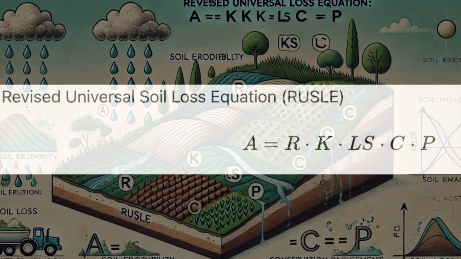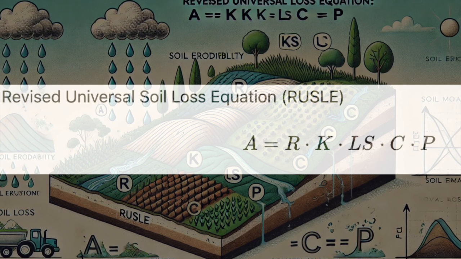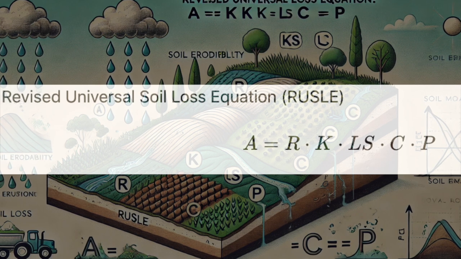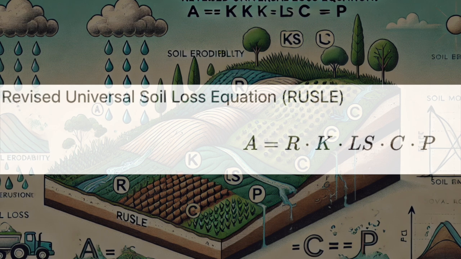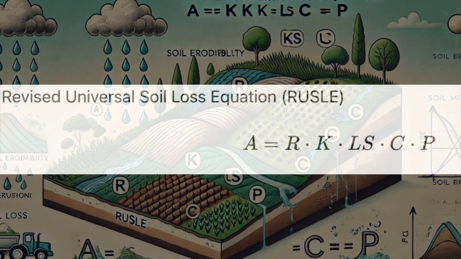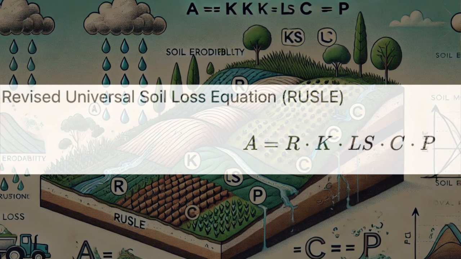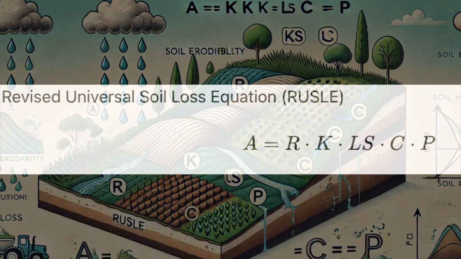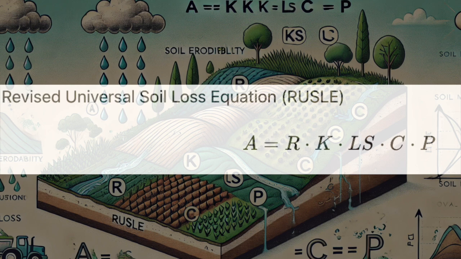And it's not just about keeping the soil. It's about all the life that depends on it. Healthy soil is full of microorganisms, insects, and all these creatures that are important for nutrient cycling and decomposition. So when the soil erodes, we lose way more than just dirt. We lose a whole ecosystem. It's about preserving the fabric of life. Which is pretty profound when you think about it. But let's move on to number 8.